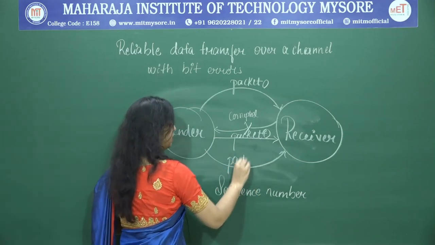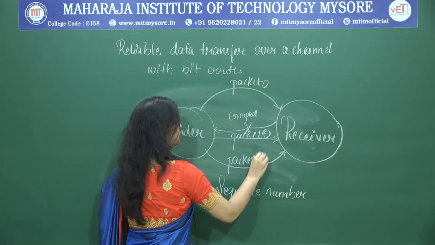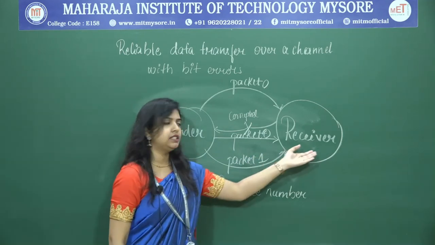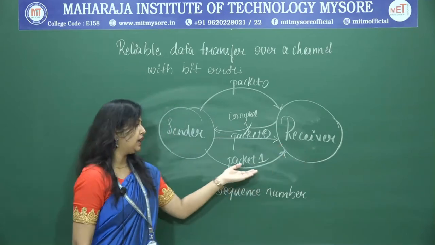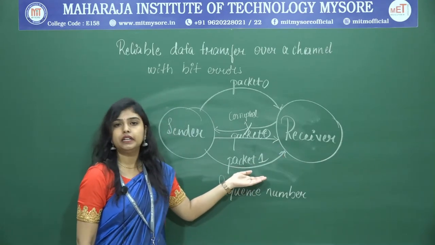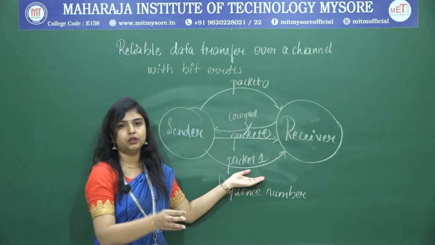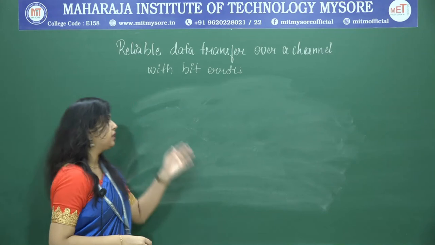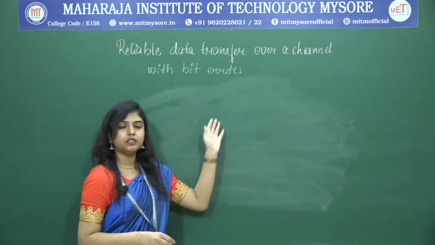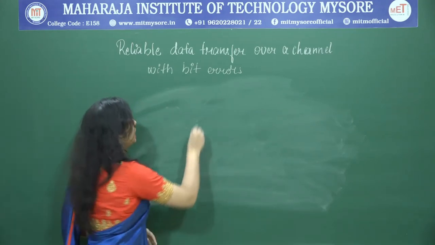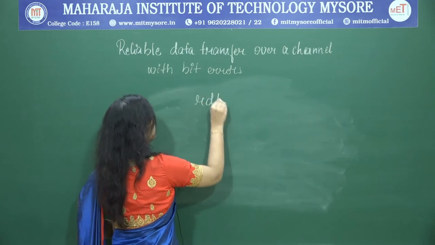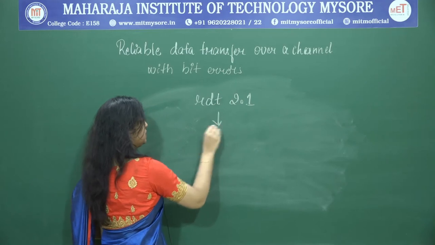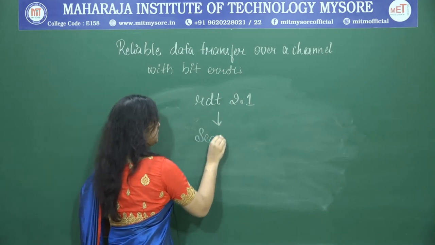Next, while sending a new packet, the sender will put the new sequence number. When the new packet is received by the receiver, he can make out that this is not the retransmitted one, it is a new packet, and it has to be added to the data. The protocol that has been revised, RDT 2.0, we call it RDT 2.1, which provides for the sequence number.